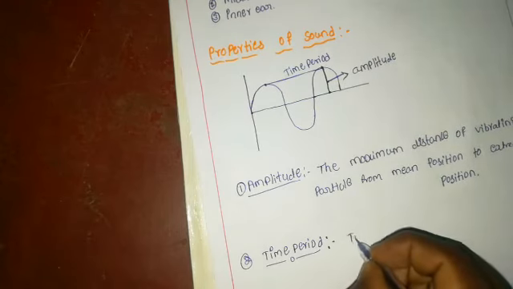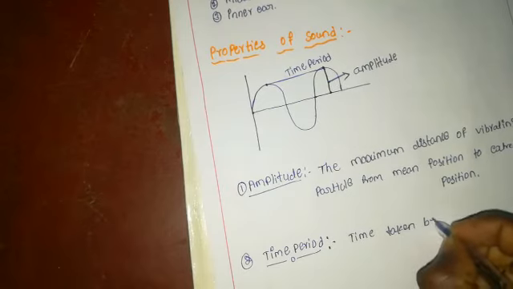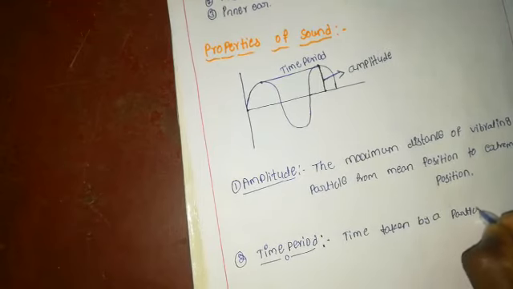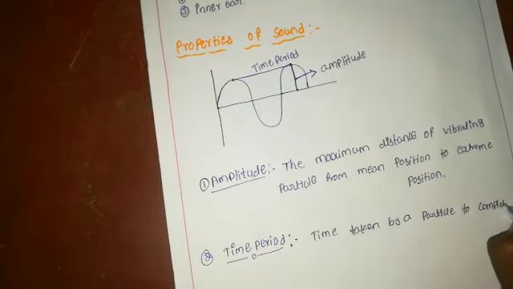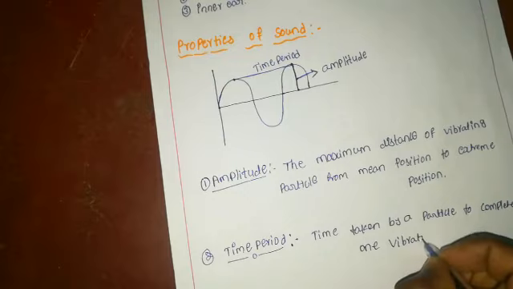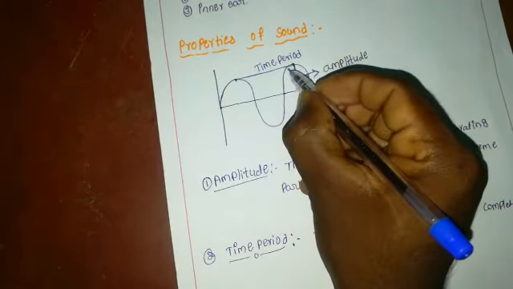The time taken by a particle to complete one vibration. Here, this is one vibration.